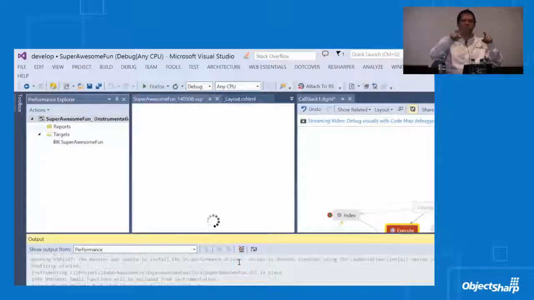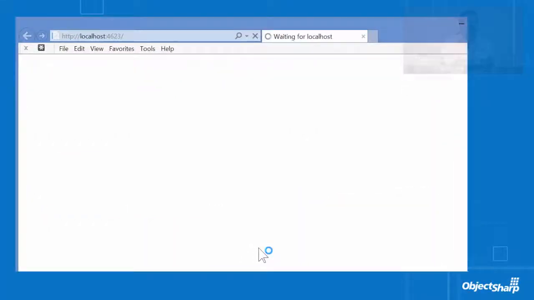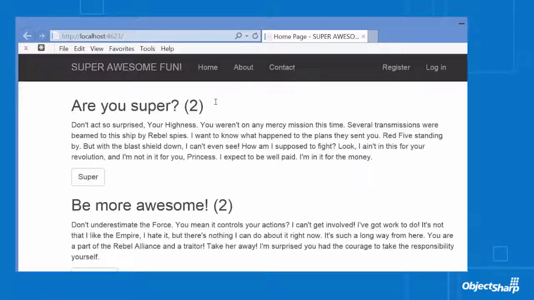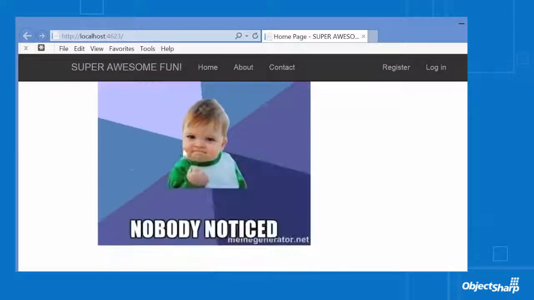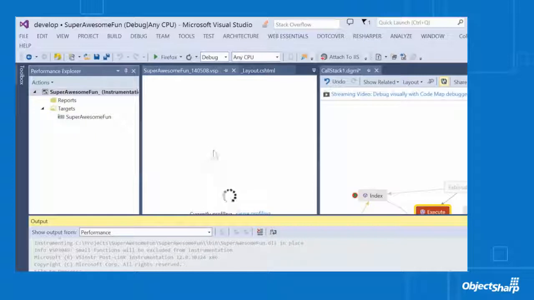Really, the intent here is to profile the end-to-end flow. So with this Performance and Diagnostics Hub, you can see the activity from SQL Server to your service layer to your web app to your client-side browser and get that full picture of performance from end to end. And I think that's really useful as we build more and more of these service apps. So I'll let this run for just a quick second so it can analyze and pull in some data.